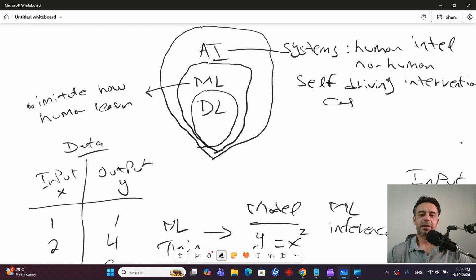Now, what is deep learning? Deep learning is primarily based on neurons. The basic purpose of deep learning is to create systems that mimic the human brain and how humans gain knowledge. So we will have to understand the neurons, and we will have to create structures based on how the human brain works and how human neurons work. That is the basic idea of deep learning, and we will have to use deep learning when we have thousands or millions of input parameters.